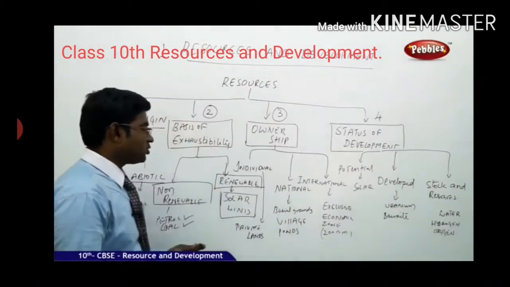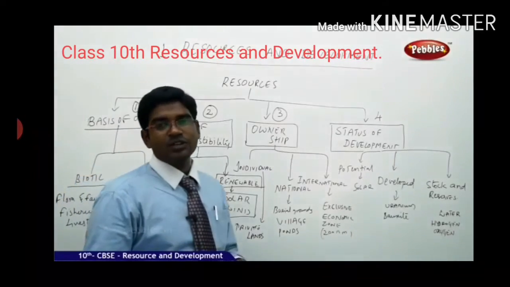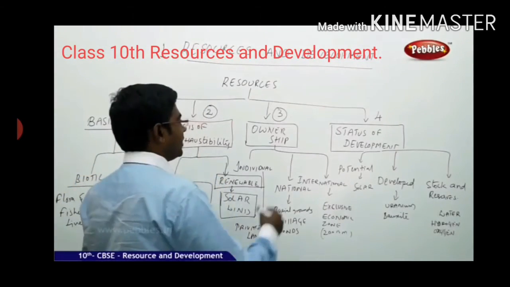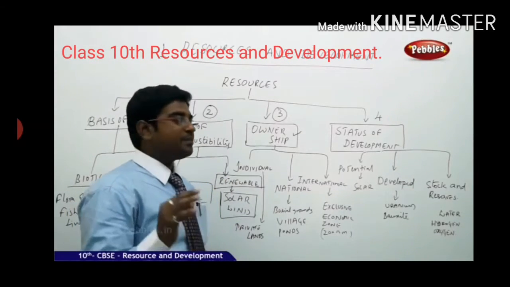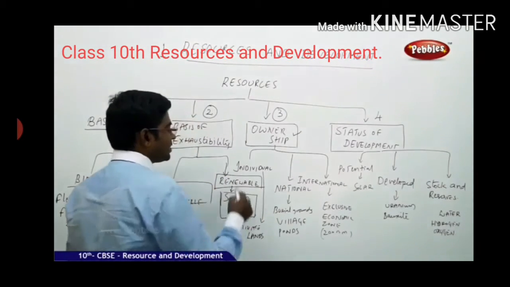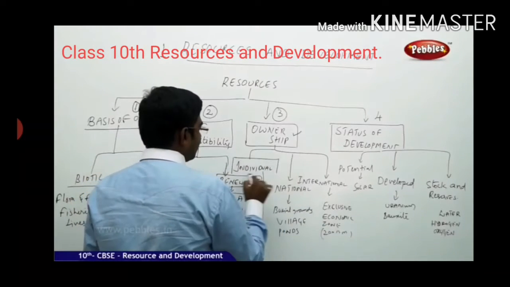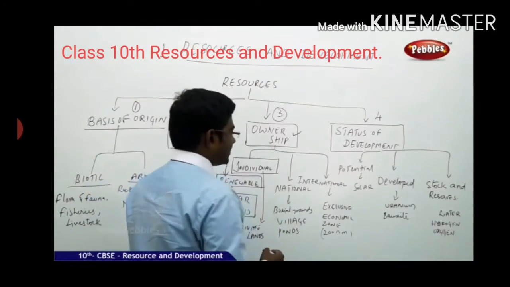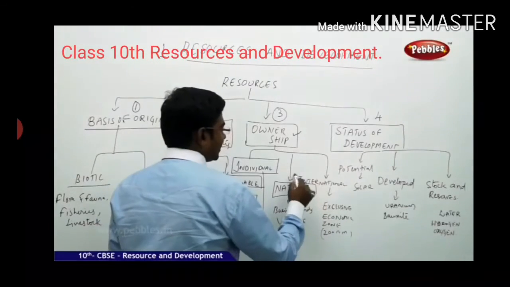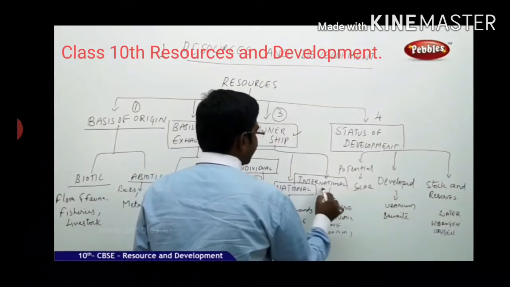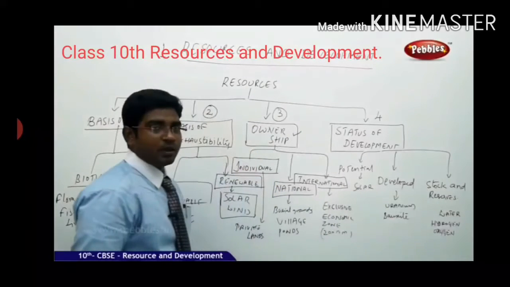Then moving on to the third category of resources, that is ownership. Who is the owner of the particular resource? That depends, again in three categories: first is individual ownership, second is national, and the third is international ownership.